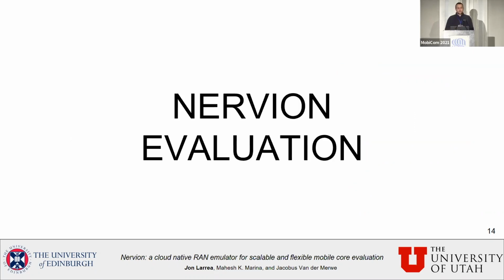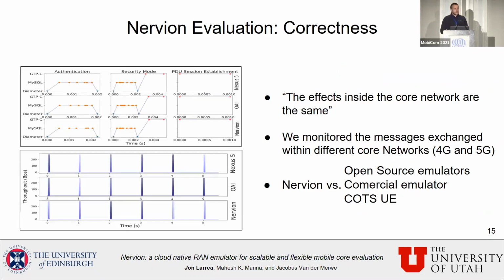So now let's switch to the evaluation, which is, I would say, the most important part of Nervion, because this tool is meant to be used by the community and therefore has to be tested correctly. The first thing we evaluated was the correctness of Nervion. What is correctness? A RAN emulator is correct if the effects that it produces within the core network are the same as the effects that you can produce with a commercial phone.